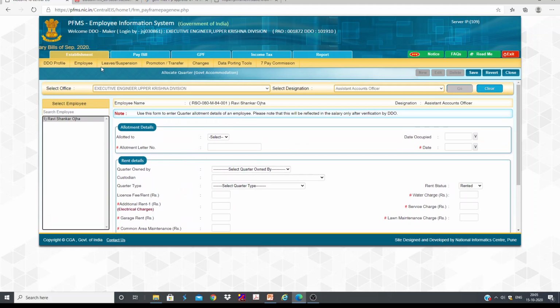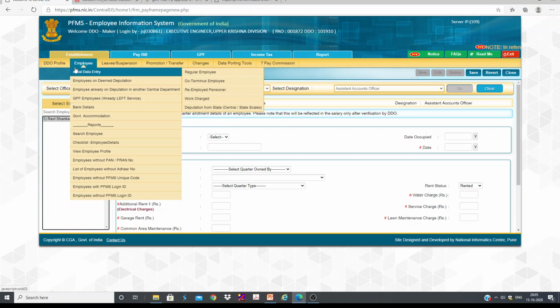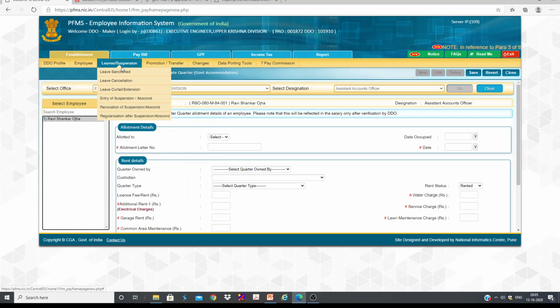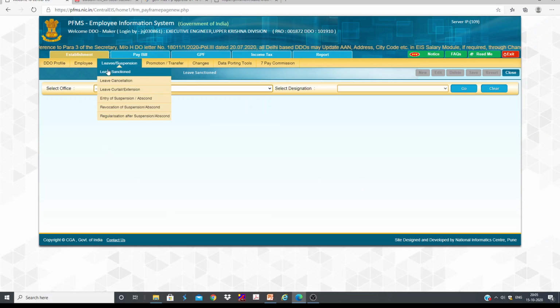Okay, so this is one thing I think most of the people know about this one. Then suppose if somebody is going on half pay leave, HPL, so those details have to be entered here, so that salary will be generated by considering their HPL. Suppose if somebody has taken 20 days HPL, so 10 days salary is going to be deducted. So that deduction is going to be done automatically by the system. Okay, so that is one thing.